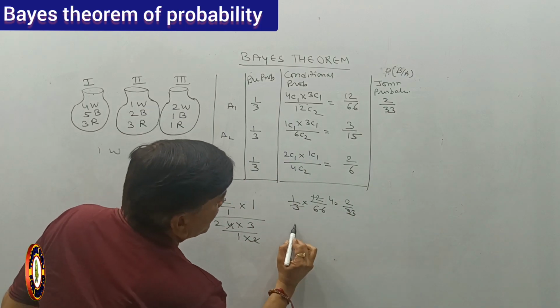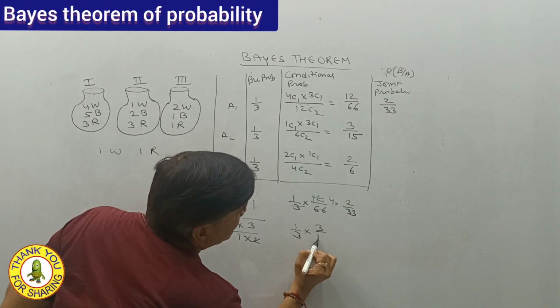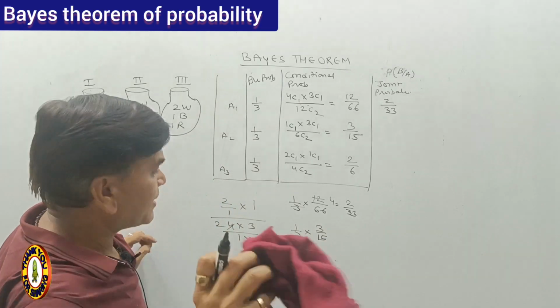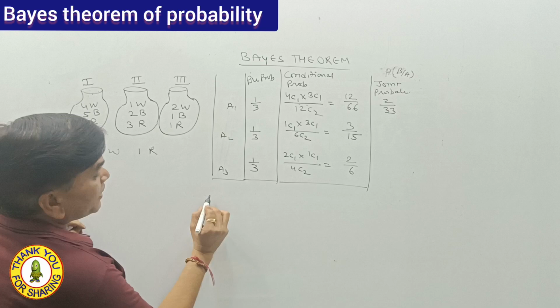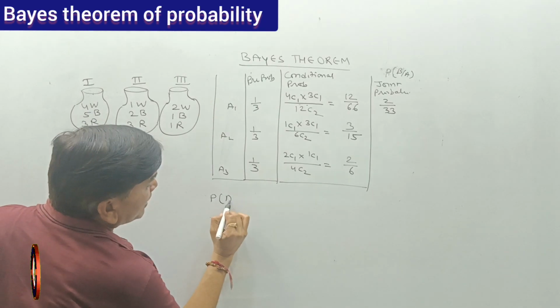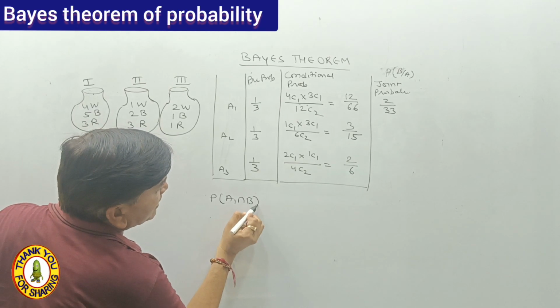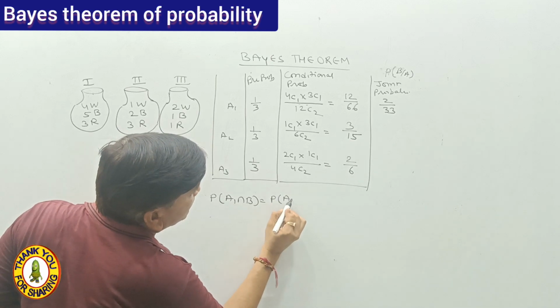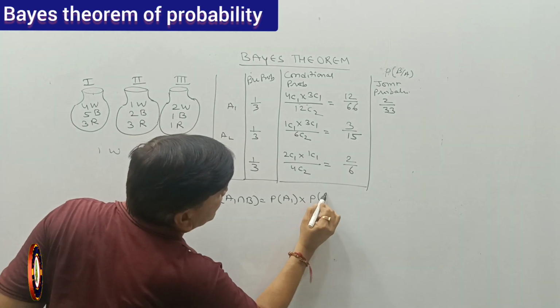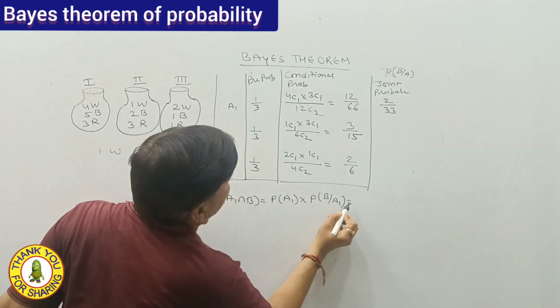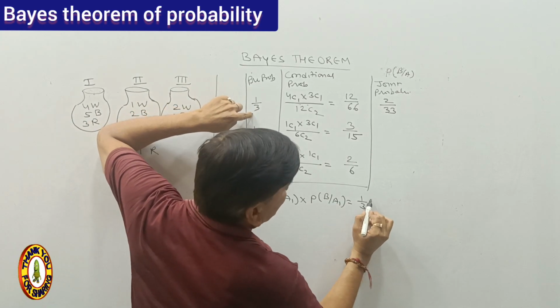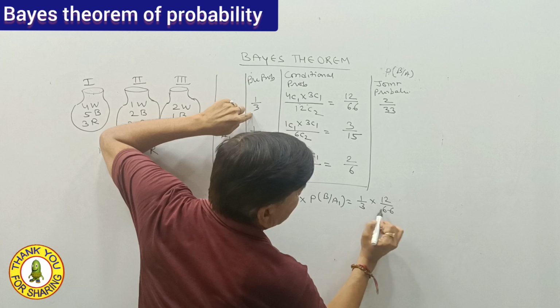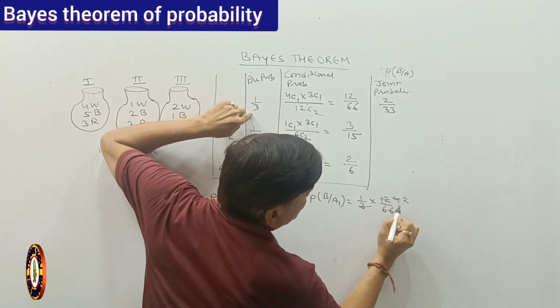Second one, 1 by 3 multiply 3 by 15. Firstly, you should understand this. Probability of A1 intersection B is probability of A1 multiply probability of B when A1 has happened. So that is 1 by 3, that is A1, multiply 12 upon 66, that is 4 times, 2 times 3.